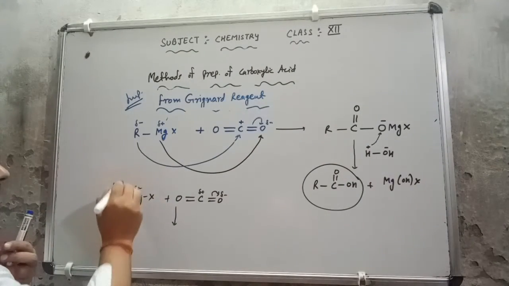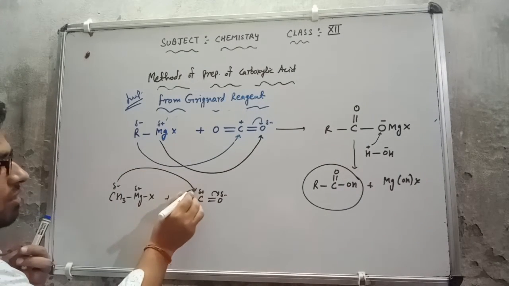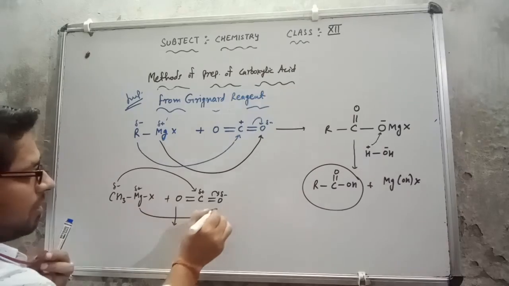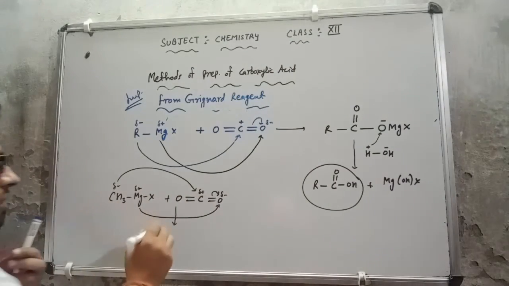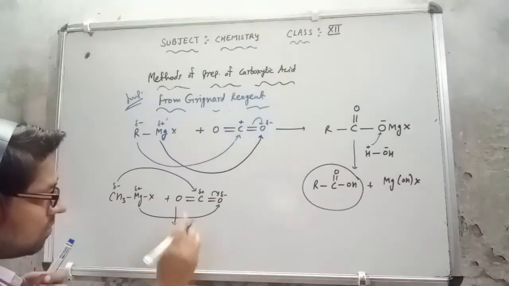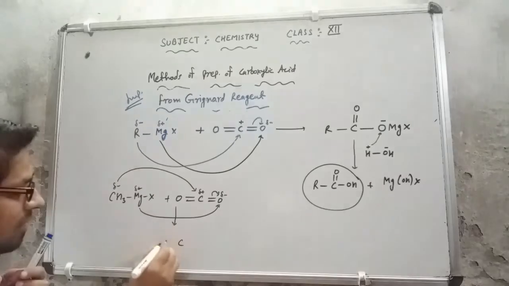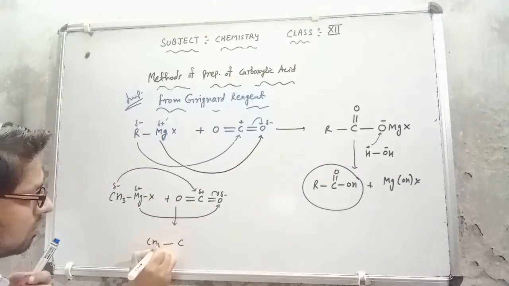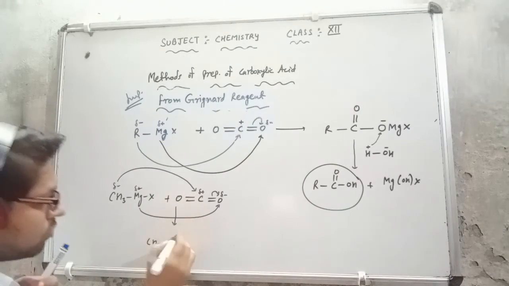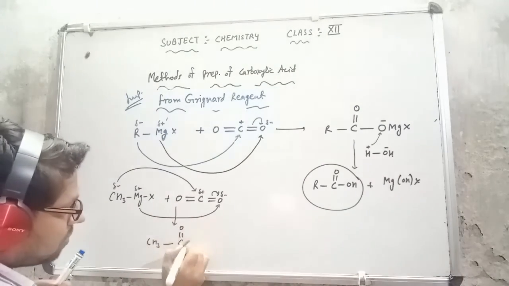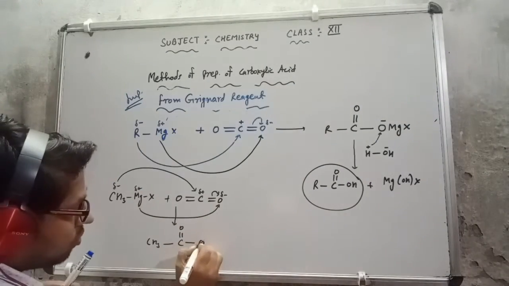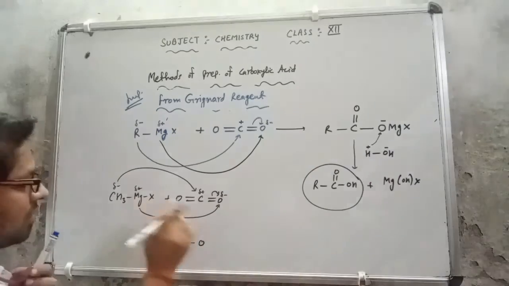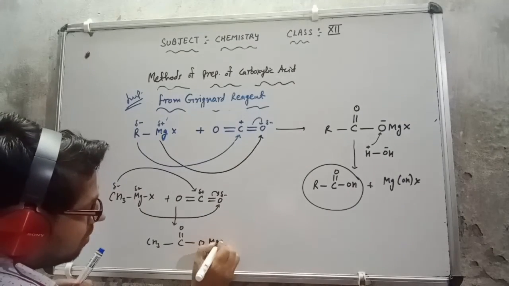So the negative charge will be attached to the positively charged carbon, and the positive charge will be attached to the negatively charged oxygen. So this carbon is attached with CH3, with a double bond to oxygen, and a single bond to this negatively charged oxygen, and MgX is attached there.